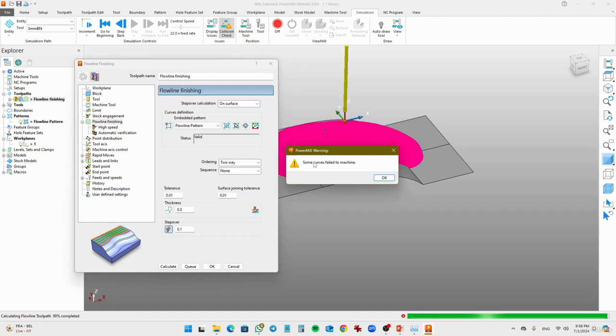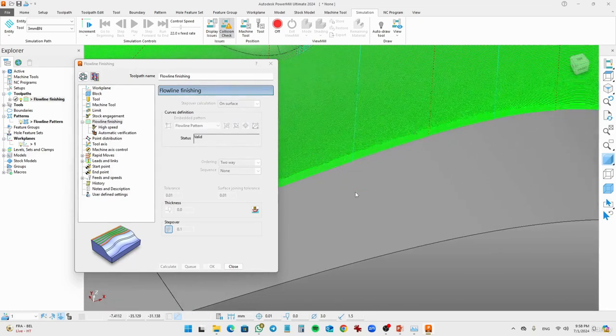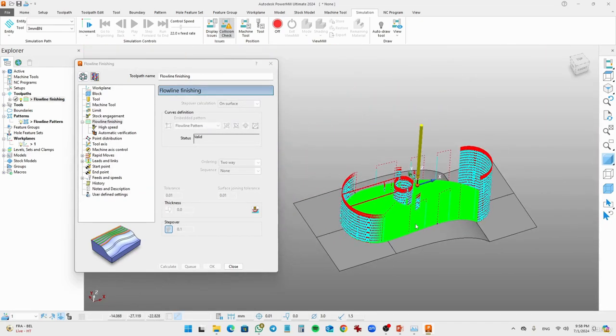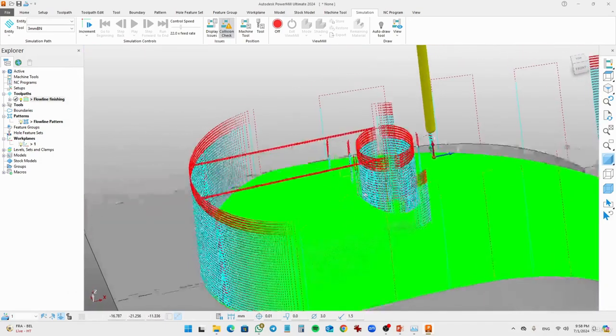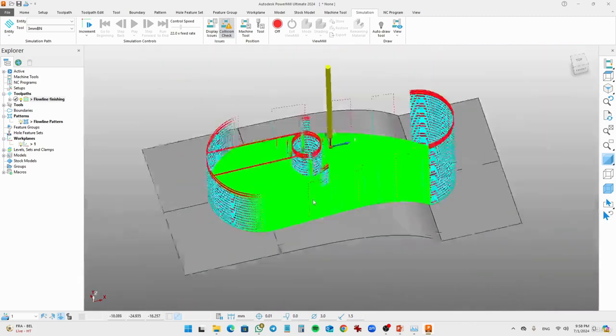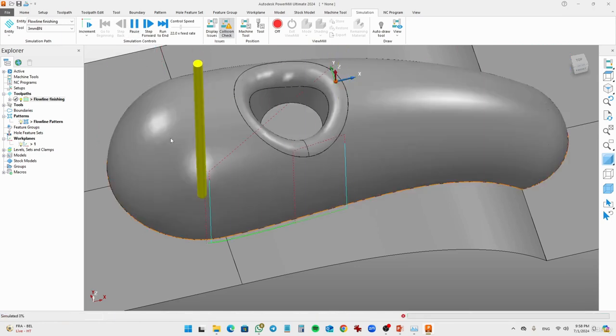It gives you a warning, some curves fail to machine. This is because the cutting tool is not able to reach some steep areas. So that's why it gives you some error. You see over here that it gives you a very fine toolpath on that piece. So just go and simulate this toolpath. And here we have the fine toolpath.